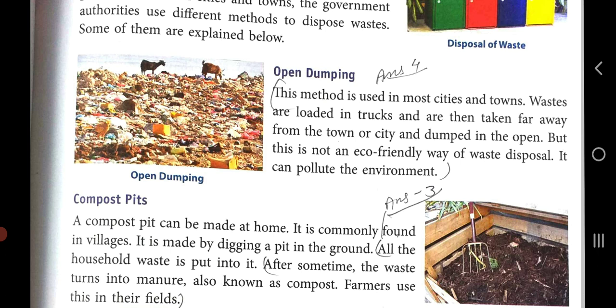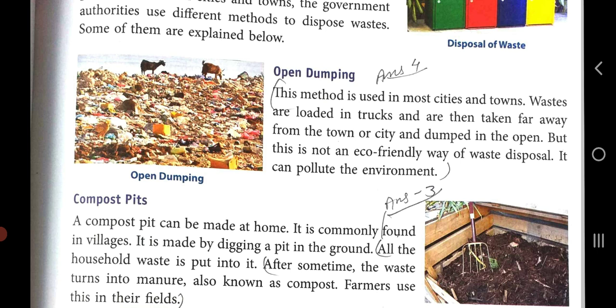Open dumping is mostly used in cities and towns. Almost every day in my colony, one big truck comes and takes away all the waste, all the garbage, and that waste gets a very bad smell within 24 hours, just one day. So waste is loaded in the truck and then taken far away from the towns and cities.